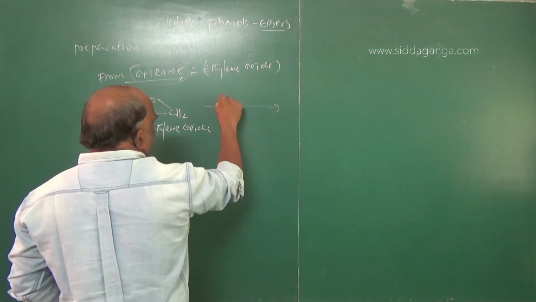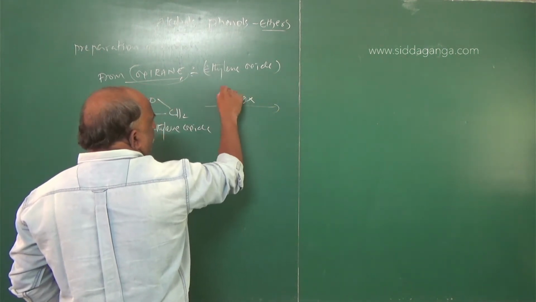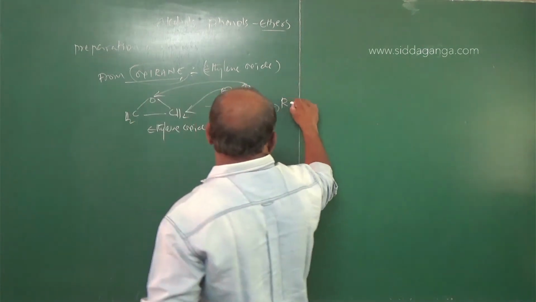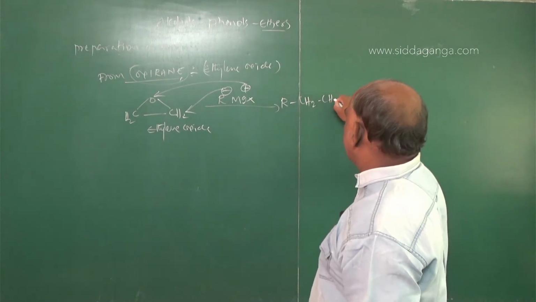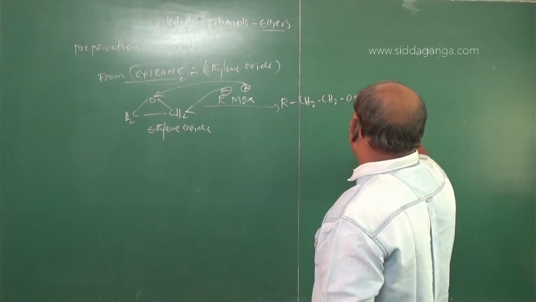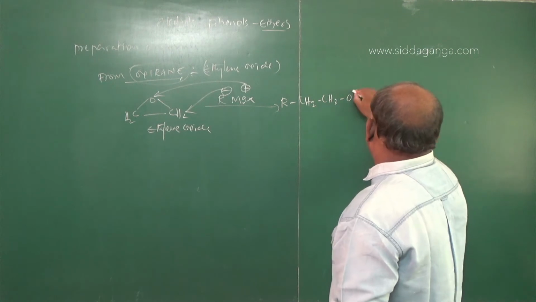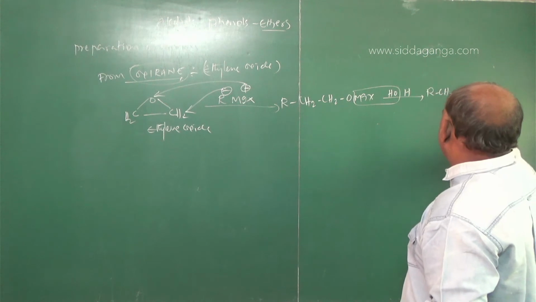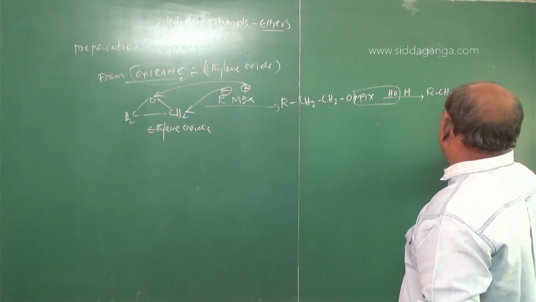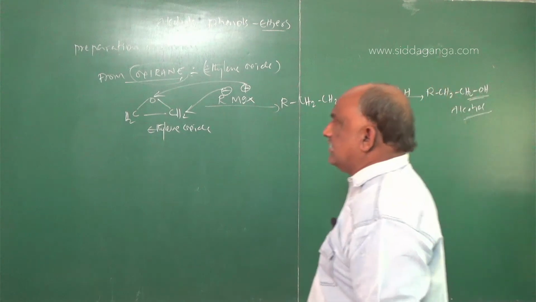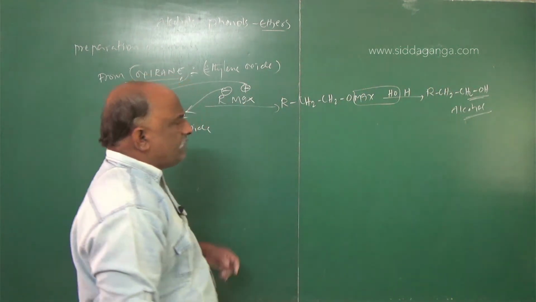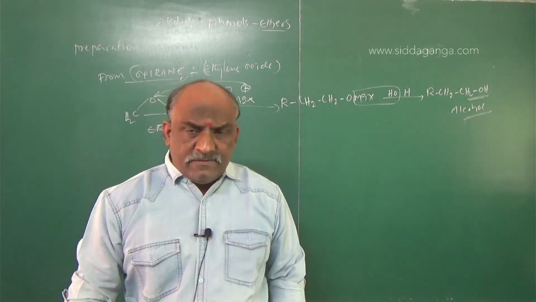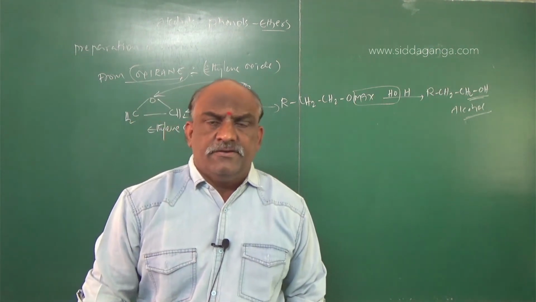Here also it is treated with RMgX. We know R is minus, MgX is plus. What will you get? R CH2 CH2 OMgX. Later it decomposes; you eliminate this. What will be the answer? R CH2 CH2 OH. So this is also an alcohol from cyclic ethers. Cyclic ethers react with the Grignard reagent to give alcohols.